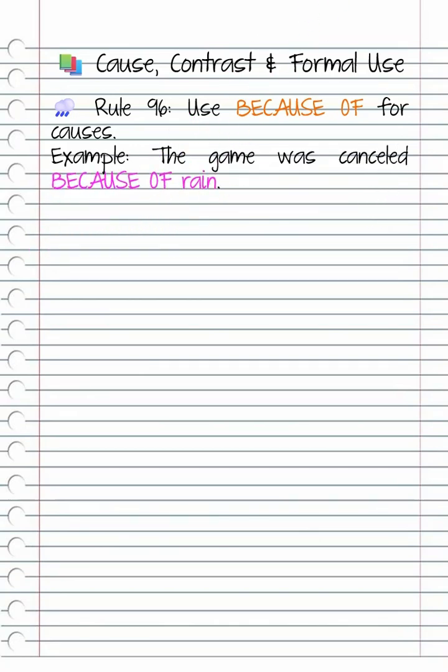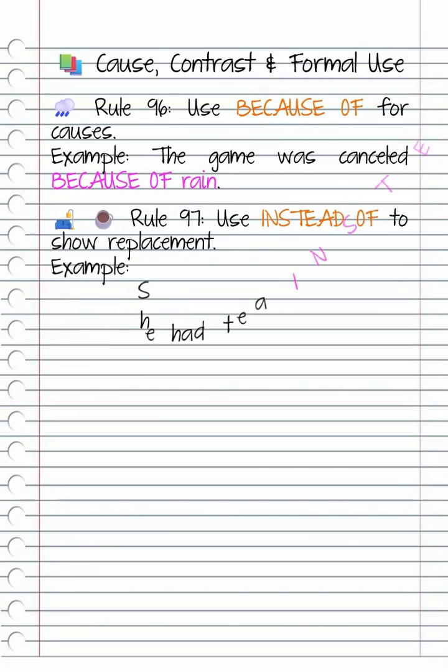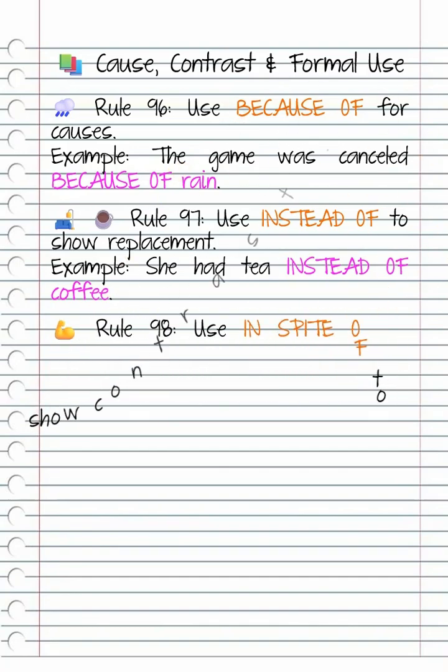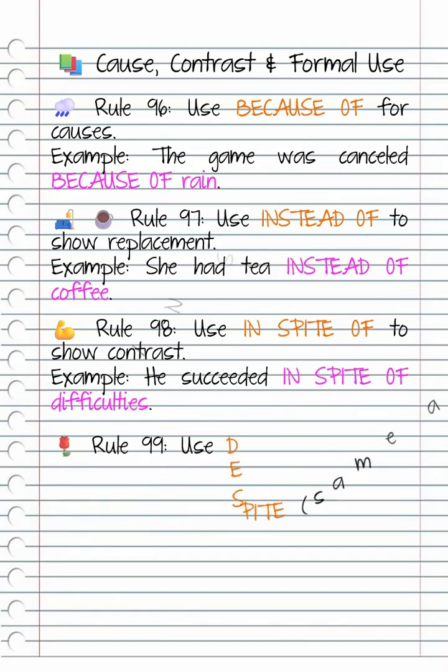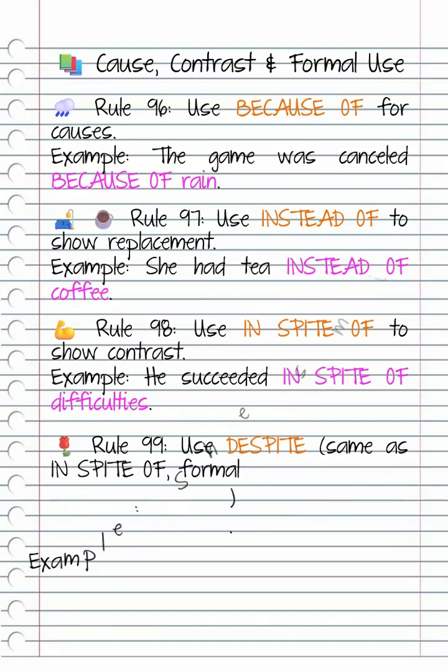Rule 97. Use instead of to show replacement. Example, she had tea instead of coffee. Rule 98. Use in spite of to show contrast. Example, he succeeded in spite of difficulties. Rule 99. Use despite, same as in spite of, formal. Example, she smiled despite the pain.